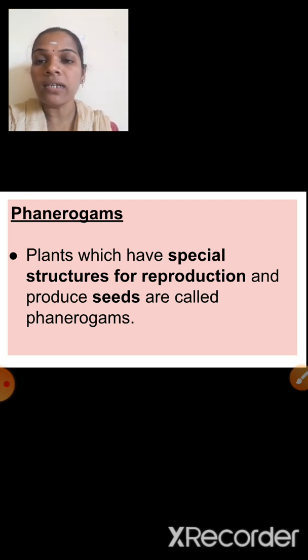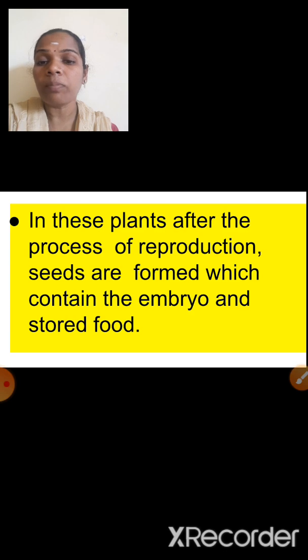So children, see here, cryptogams have hidden reproductive organs, isn't it? But phanerogams are plants which have special structures for reproduction, and these reproductive structures produce what? Seeds. Those are called phanerogams. Okay, and next, in these plants, after the process of reproduction, seeds are formed. That you already know.